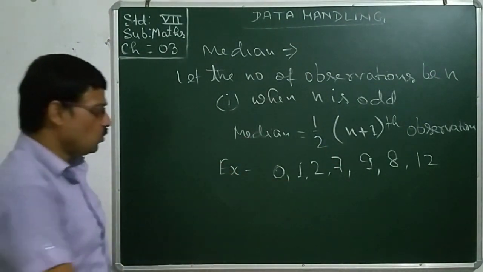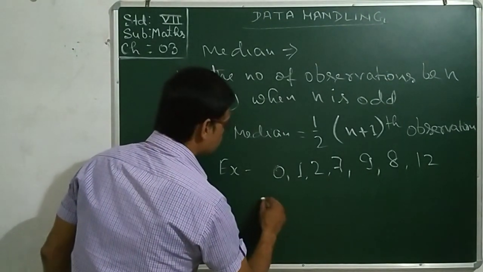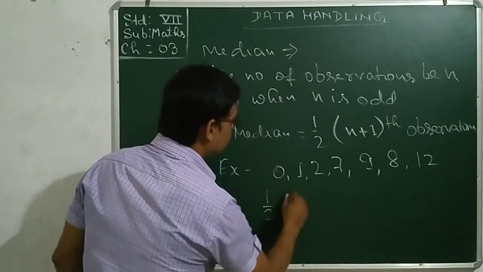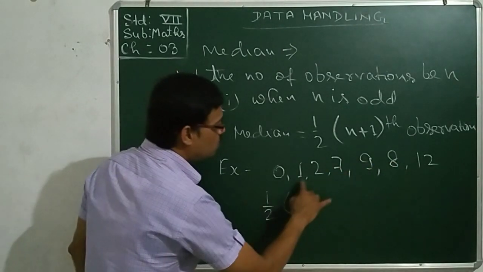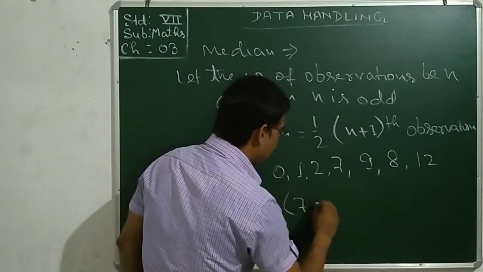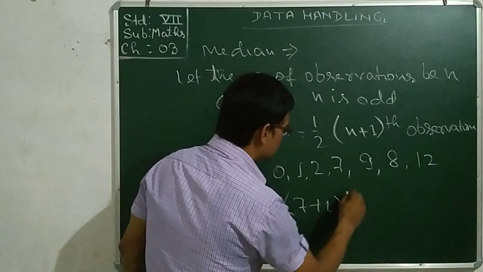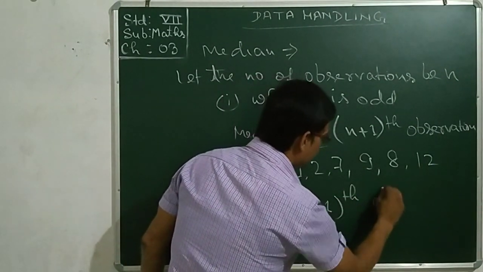So the median must be 7. Putting in the formula, you get 1 by 2 into, here n was 7, 7 plus 1 observation.